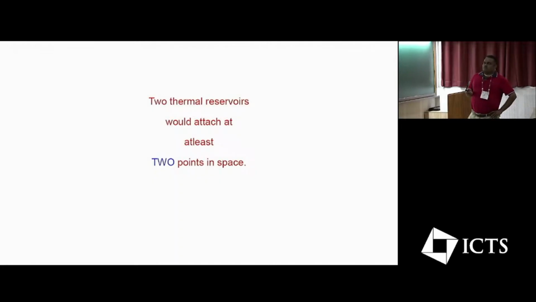The second part is where I'll show that the evolution of these kind of systems is going to be non-Markovian. So if you're having two thermal reservoirs, at the minimum there are at least 2 points in space where these reservoirs will attach to the system.